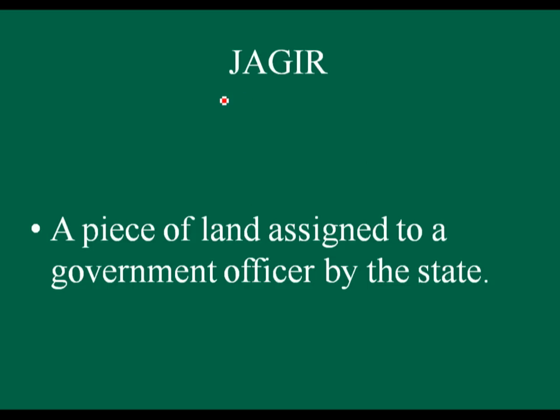Take the word Jagir. Jagir has two parts, Ja plus Gir. Ja means place or land, and Gir means hold or keep. Jagir is a piece of land assigned to a government officer by the state. This is important because everywhere we will encounter Jagir, so its definition should be very clear.